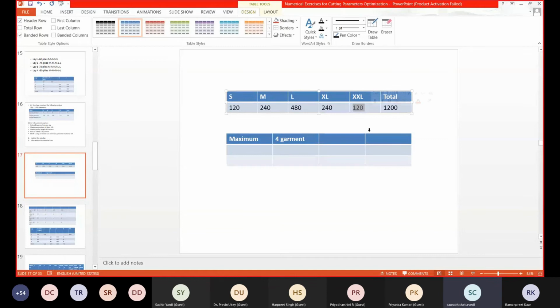So in case I take 2 of small and 2 of double XL, I will be able to reach it. The ratio is 1:1. So if I take 2 of large and 1 of XL, again in this ratio I will be able to get rid of medium, large, and XL. So if I just follow this ratio, the whole order will be cut.